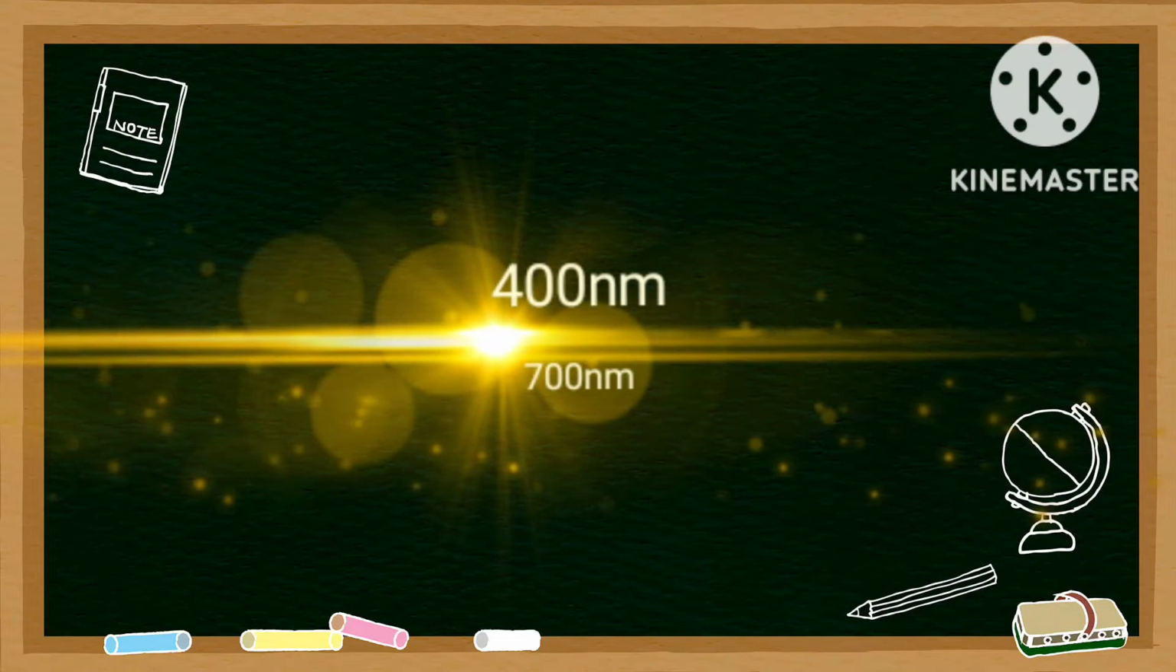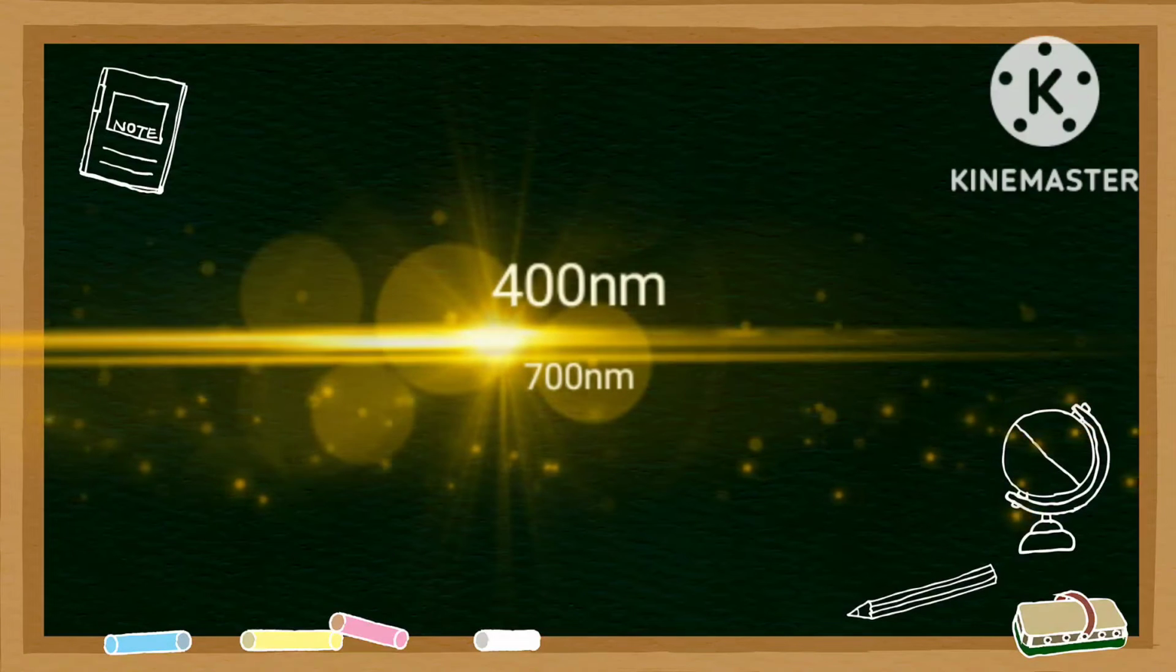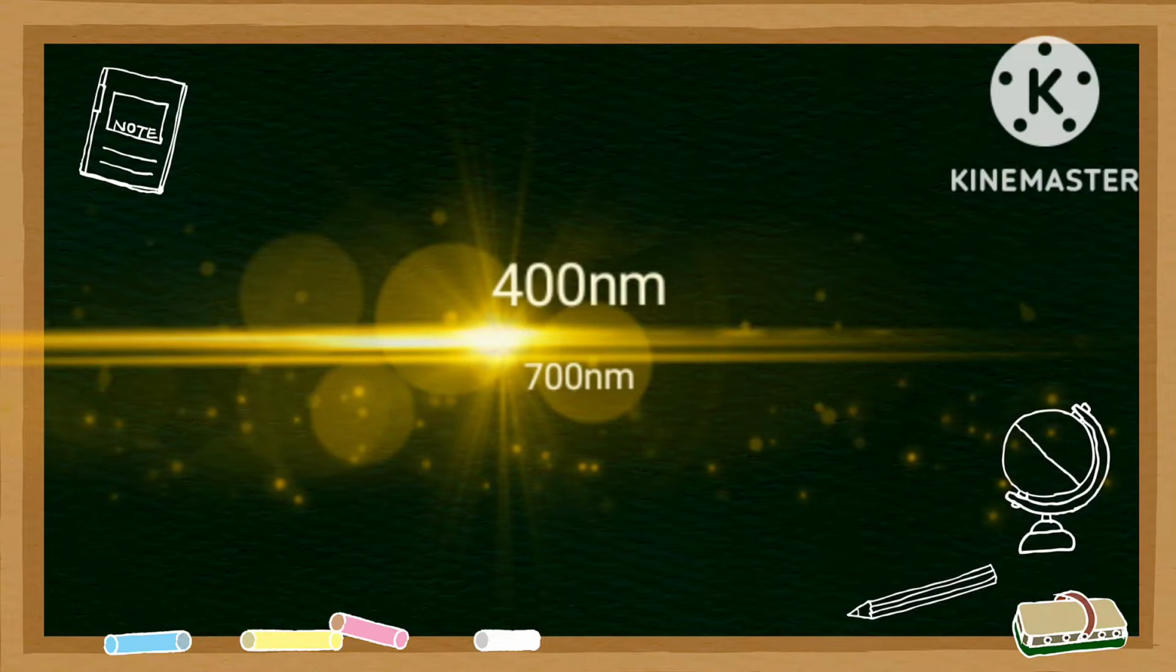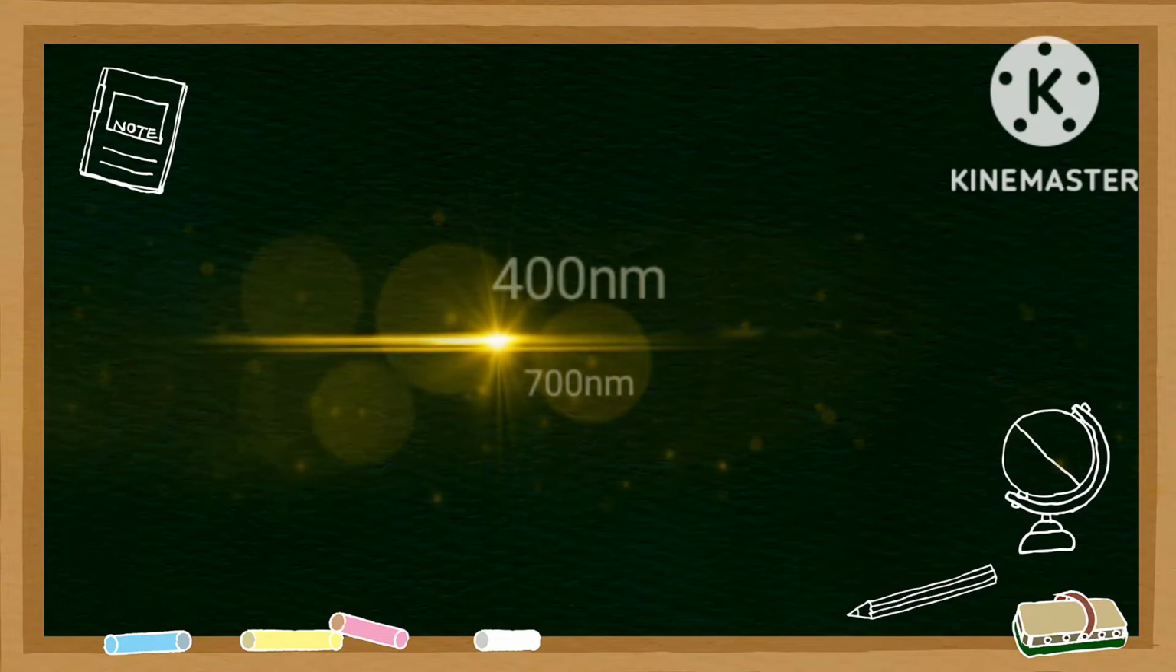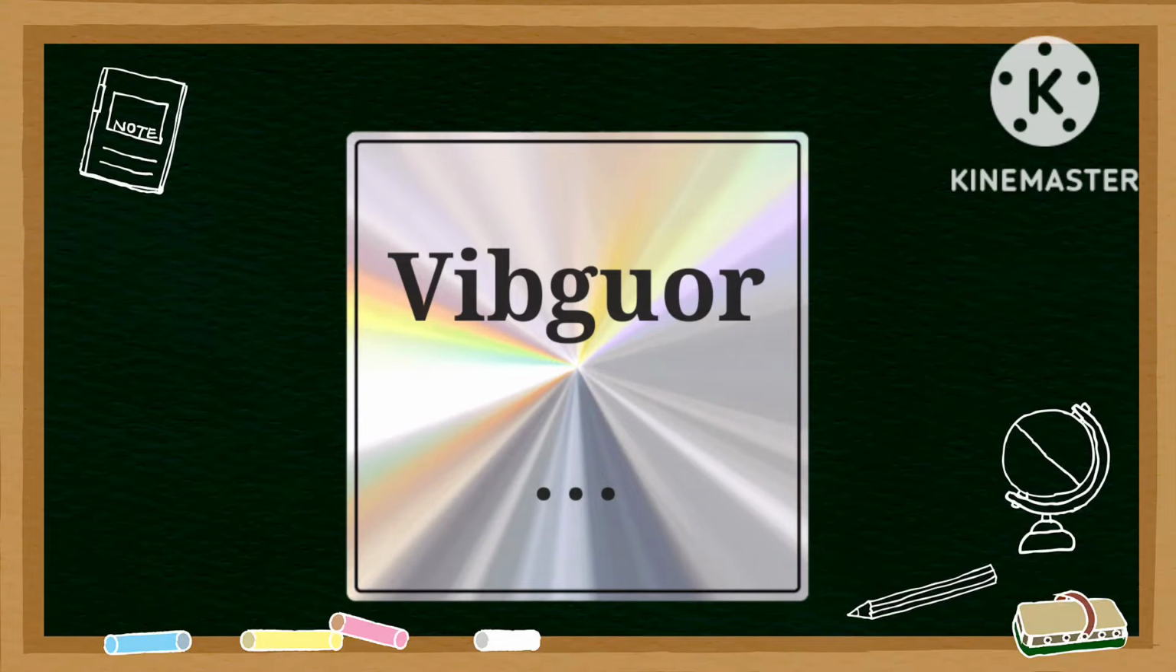First thing we need to understand is that the rays having 400 to 700 nanometers of wavelength are visible to us. Example, VIBGYOR. All these colors are within this range. Its wavelength is between 400 to 700 nanometers. So they are visible. Okay.